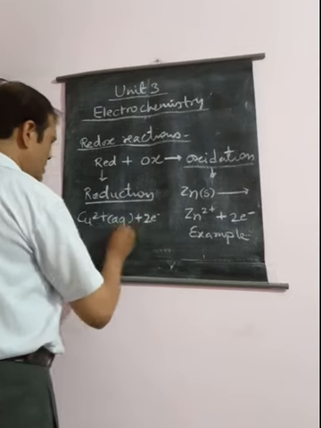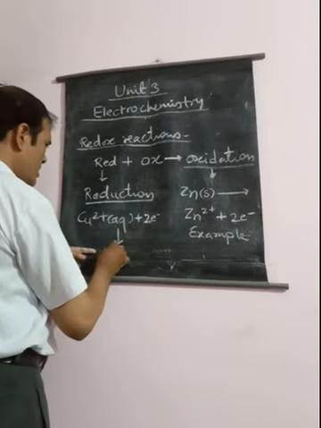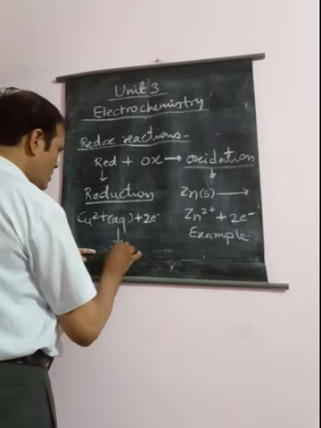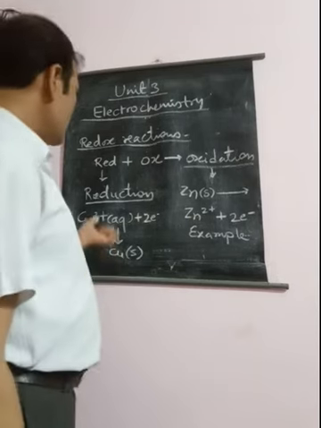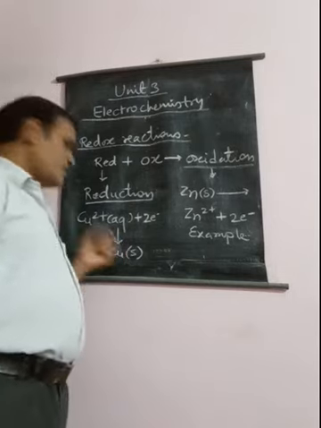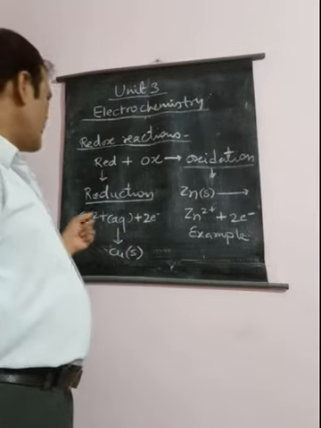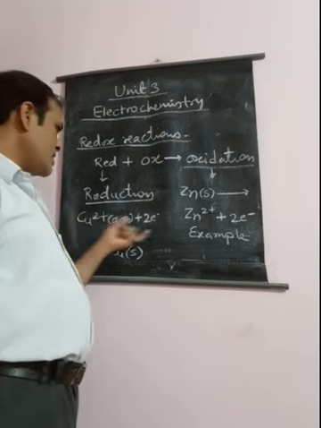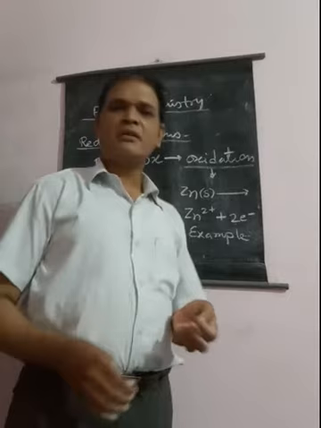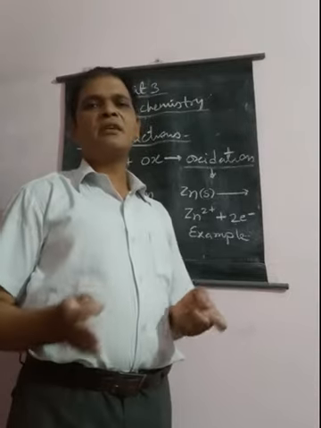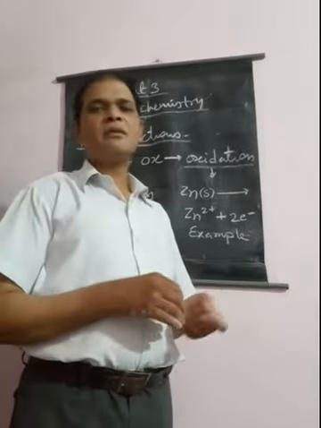Then the copper ion will convert into the copper atom. This is a reduction reaction in which the copper ion is accepting 2 electrons. Always remember that both kinds of reaction take place simultaneously.